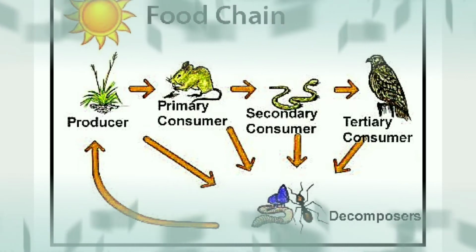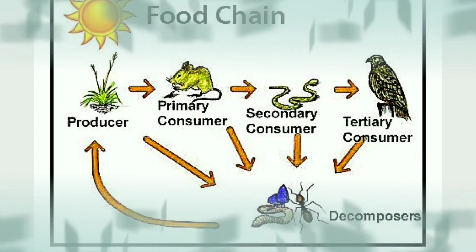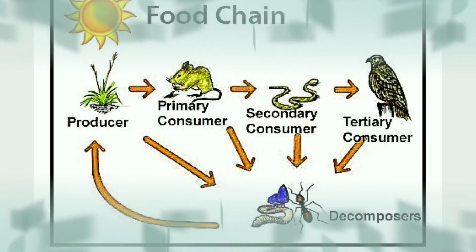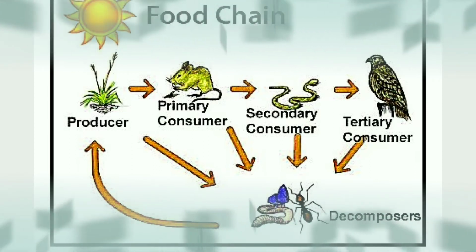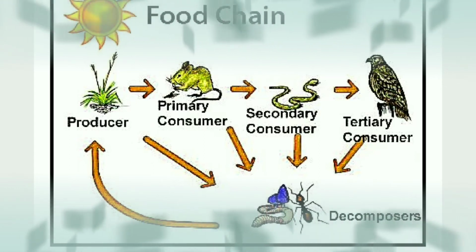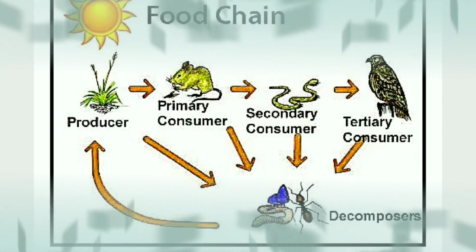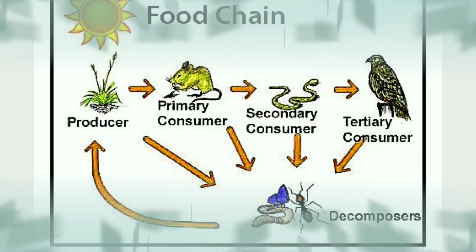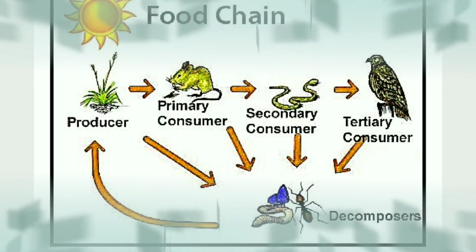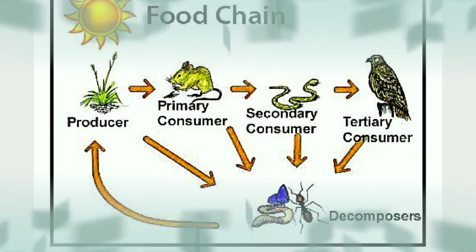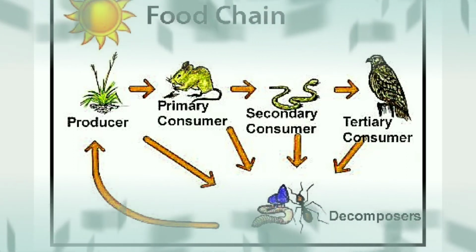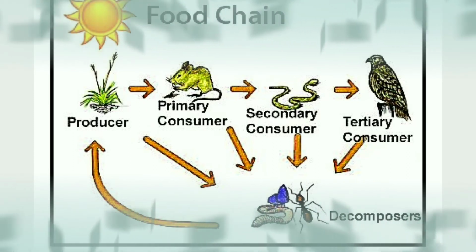Another important food chain, here also the same thing. One producer is there. The first organism which is going to consume the producer will be known as your primary consumer. The primary consumer is going to be eaten up by the secondary consumer. Secondary consumer is going to be eaten up by the tertiary consumer. And ultimately, all four parts can be directly or indirectly converted into decomposer form. With the help of the decomposers, they will mix back into the environment.